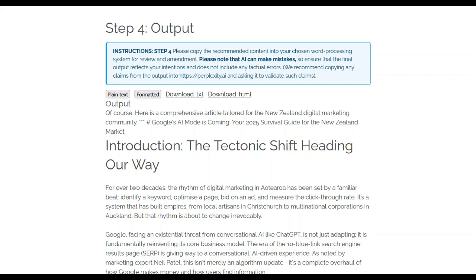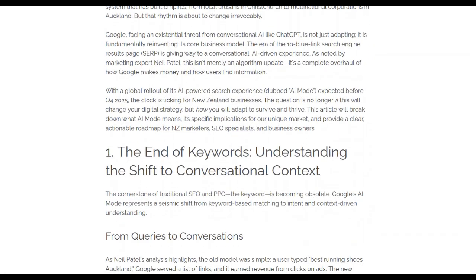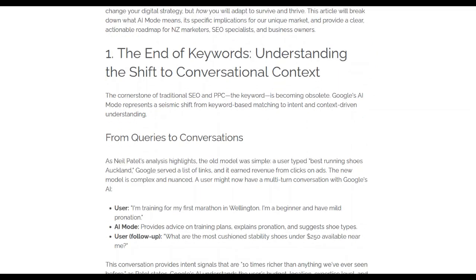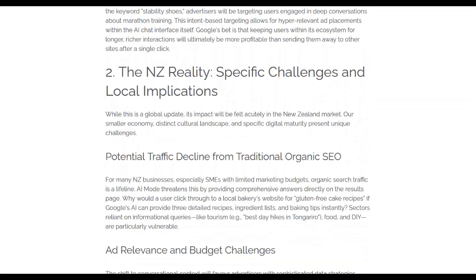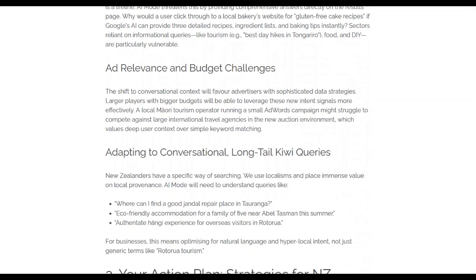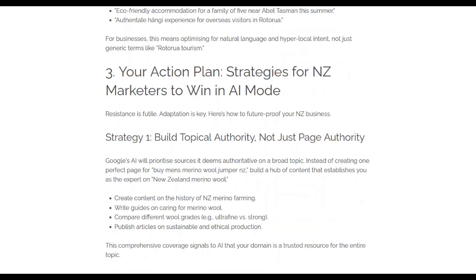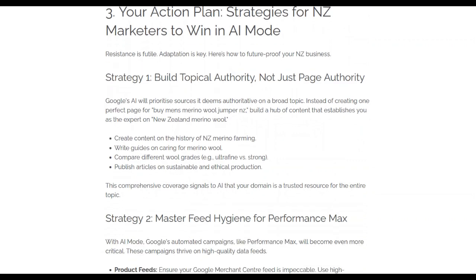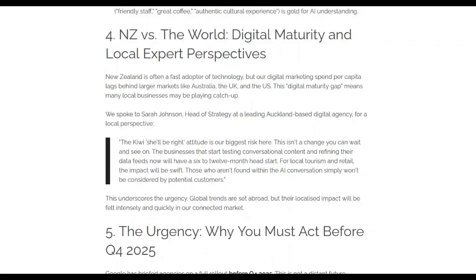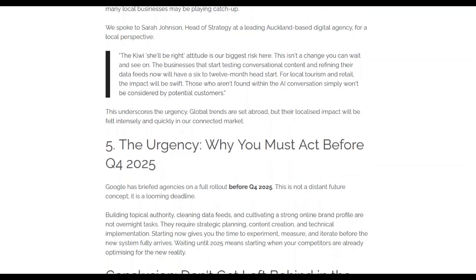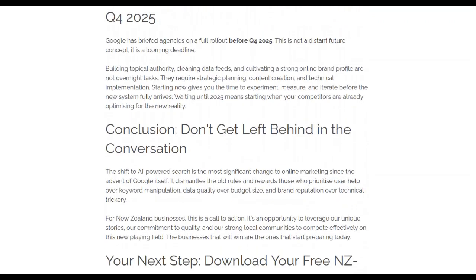Here is the output based on that comprehensive brief of, in this particular case, a story about Google's new AI mode. And it gives an introduction, talks about the shift to conversational context, which is the most significant part, the reality for New Zealand marketers, and then an action plan, some strategies to help New Zealand marketers win. And then it goes through those strategies and then talks about New Zealand versus the world, why it's urgent, and don't get left behind. And then in this instance it offers a New Zealand specific checklist.